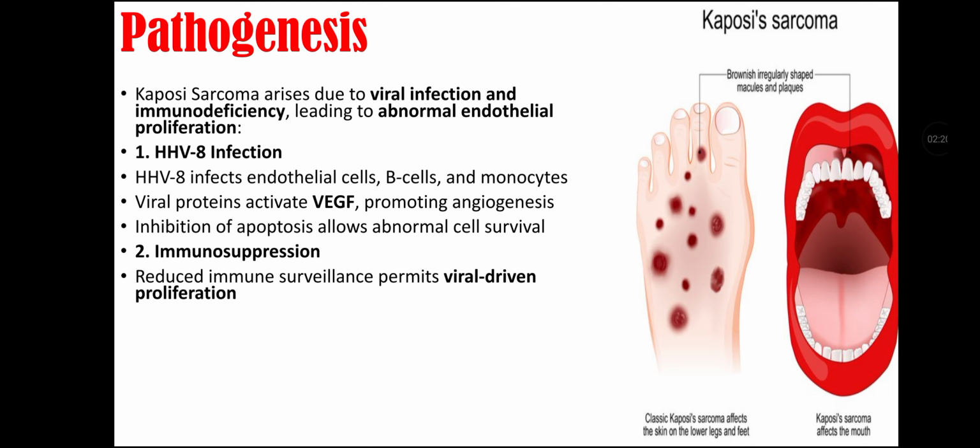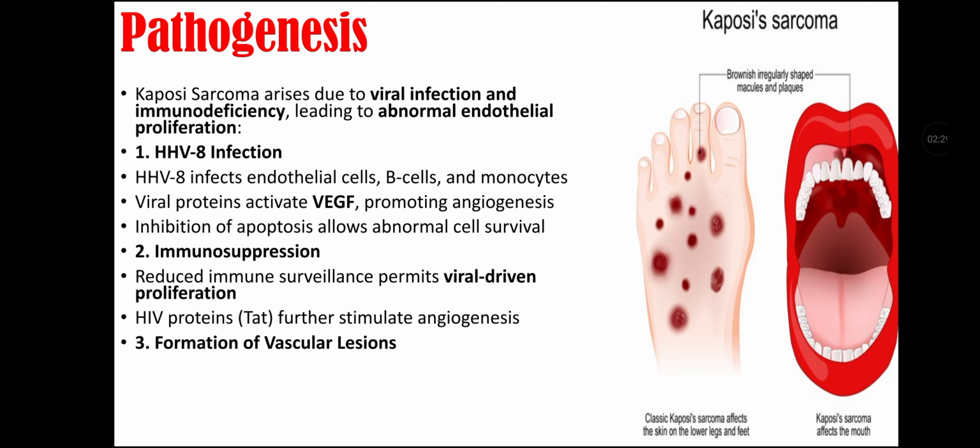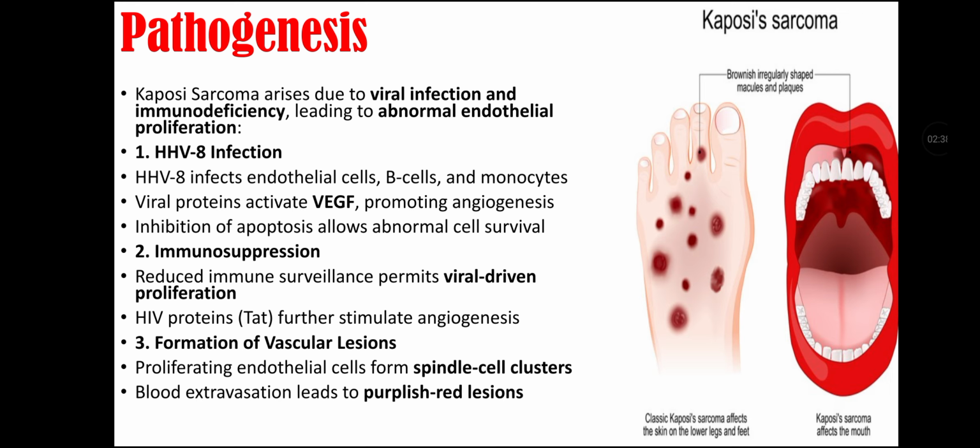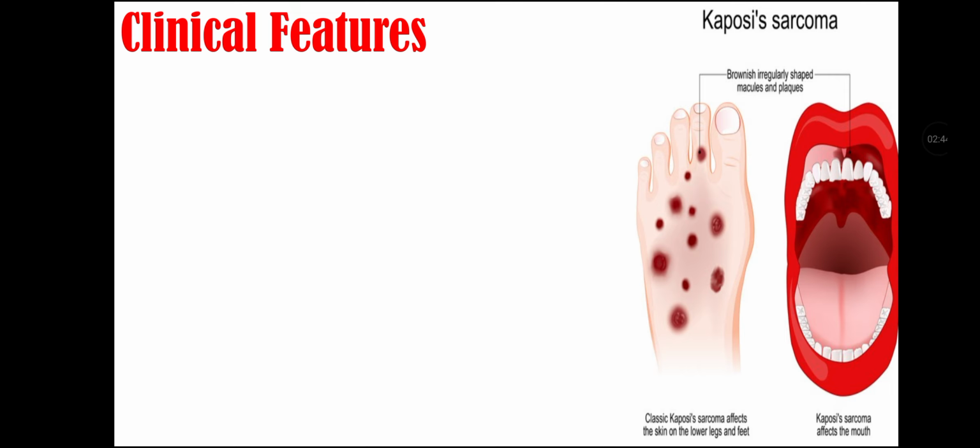And second, there is immunosuppression, that is reduced immune surveillance that permits viral-driven proliferation. HIV protein further stimulates angiogenesis. Third, pathogenesis is formation of vascularization, that is proliferation of endothelial cells from spindle cell clusters. Blood extravasation leads to purplish red lesions, and then there is chronic inflammation that promotes tumor growth.